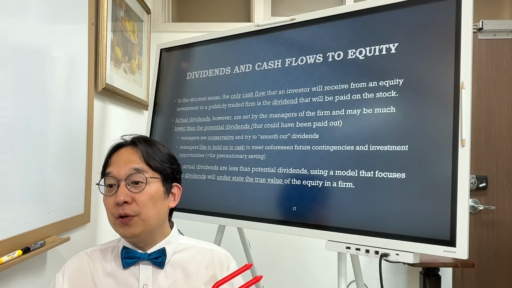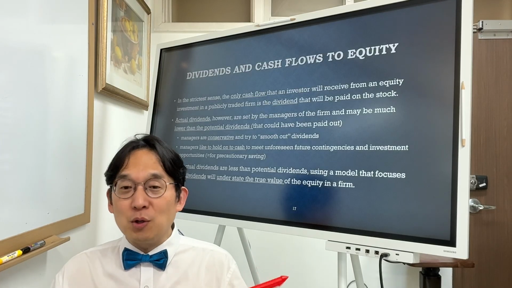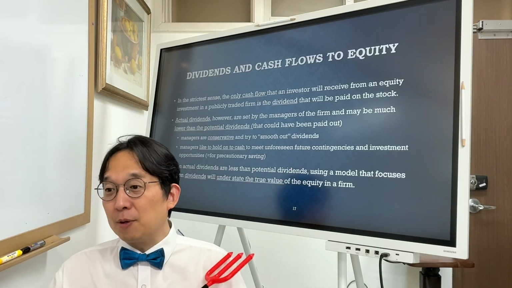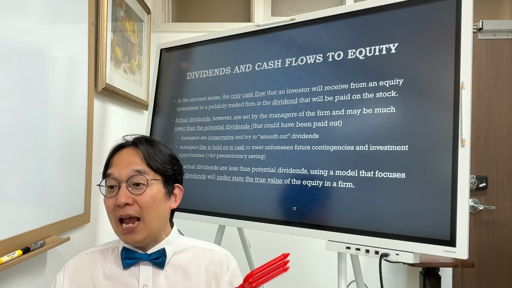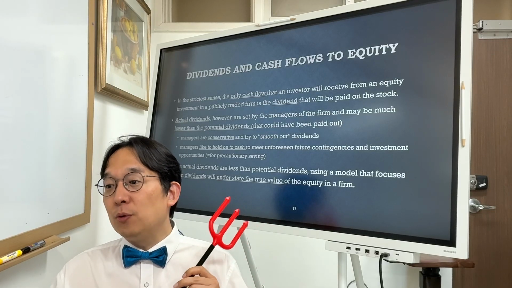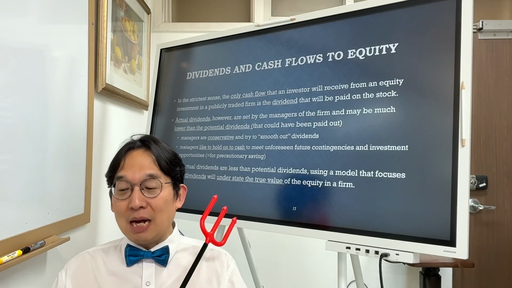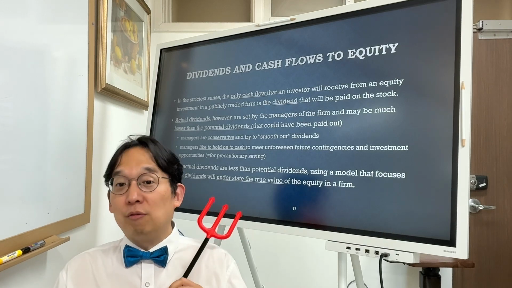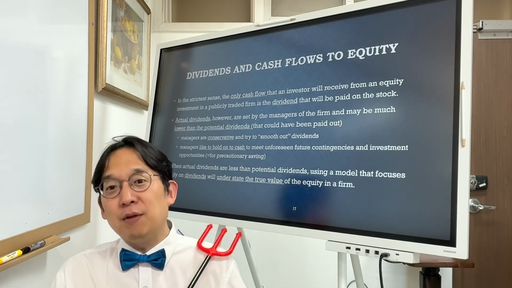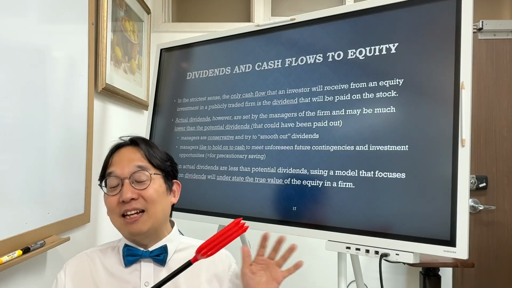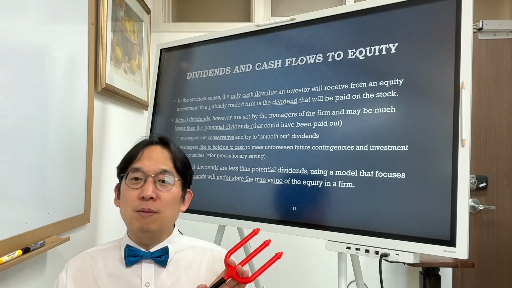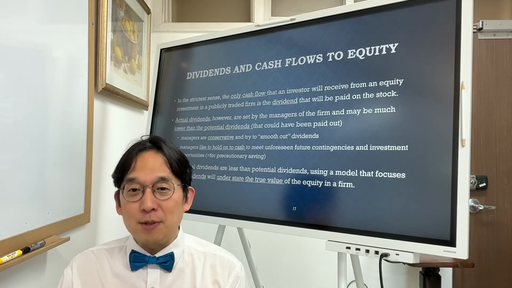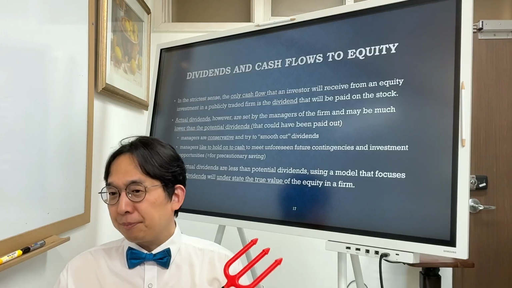Why? Managers are conservative and try to smooth out dividends. You don't want to surprise your equity investors. We will see in the next couple of slides. Managers like to hold on to cash to meet unforeseen future contingencies and investment opportunities. So there is a kind of precautionary saving going on, and you want to grow your company to a certain degree, even if your company or industry is stagnant and slow growing. You have to find some new growth potential. So you don't want to spend 100% of your available cash, right?